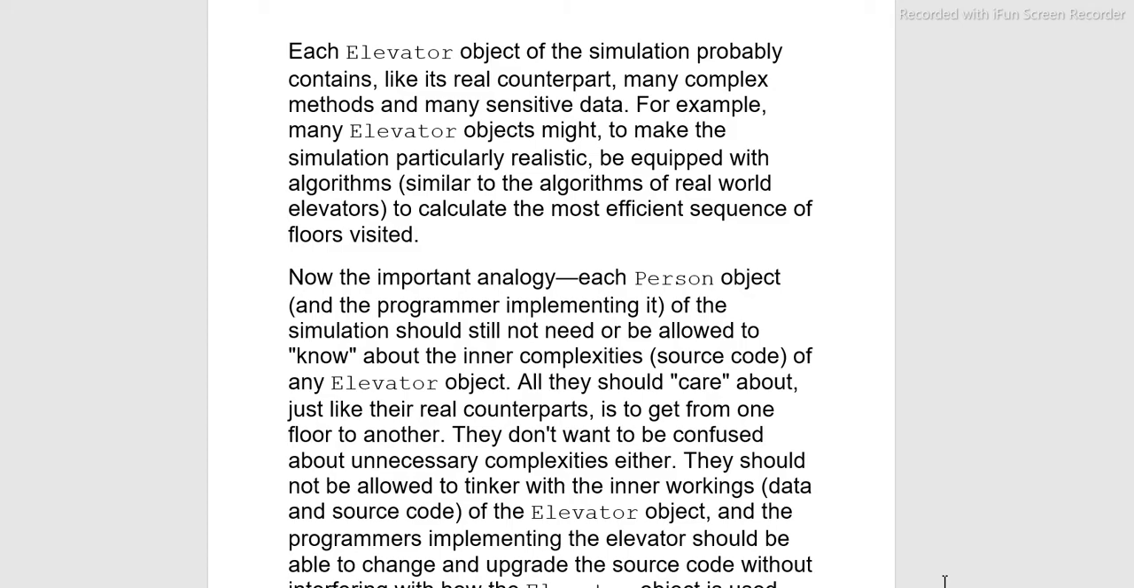still not need or be allowed to know about the inner complexities of the elevator object. All they should care about, just like their real counterparts, is to get from one floor to another. They don't want to be confused about unnecessary complexities either. They should not be allowed to tinker with the inner workings of elevator objects. So that means a person using the elevator is not concerned about the inner workings, that is the speed of that elevator, etc. So that is encapsulated for that user.